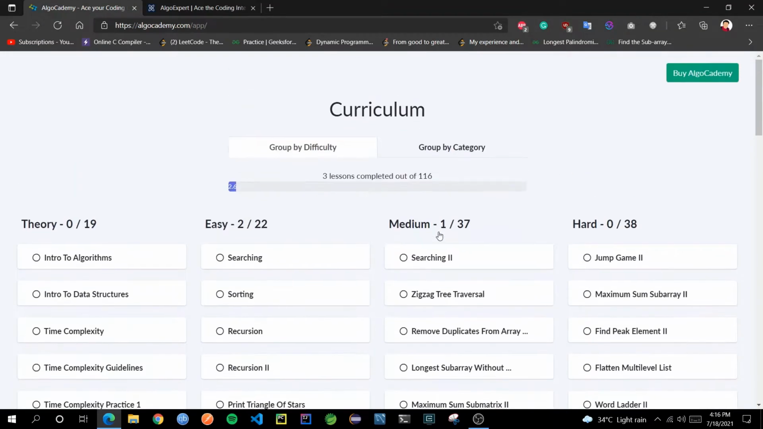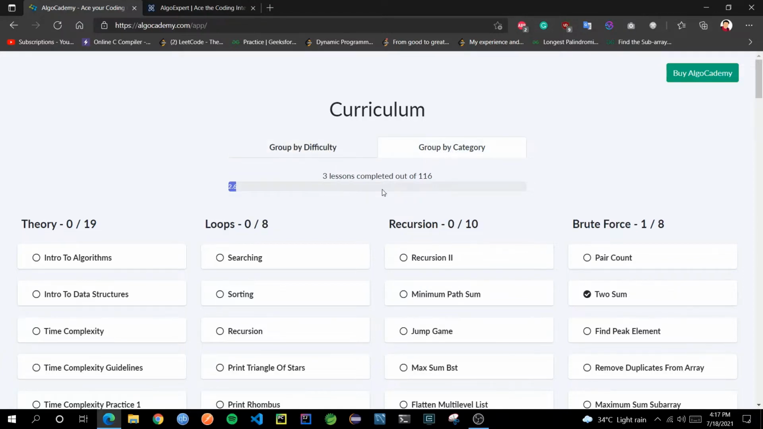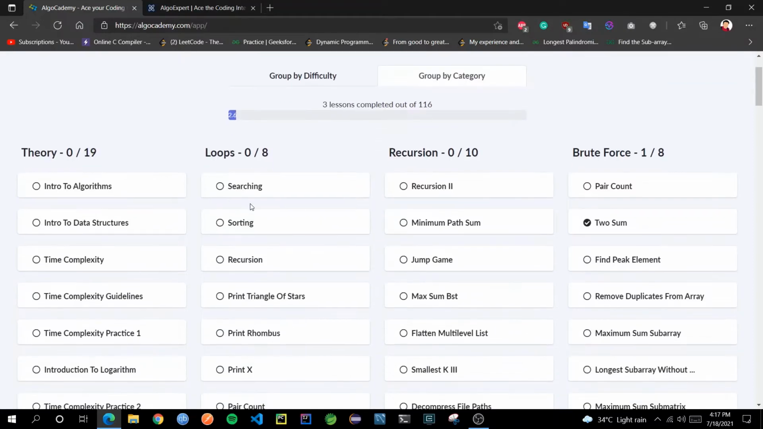Now, first of all, UI wise, I really like how they categorize the problems into two categories. One is by difficulty and one is by category. And by category, they mean a particular topic, like theory or looping, which are iteration based problems, where searching, sorting, recursion, all these things are there.